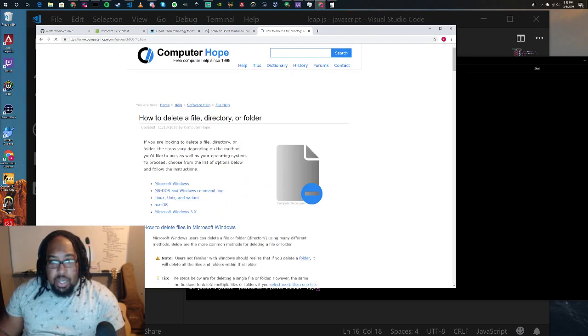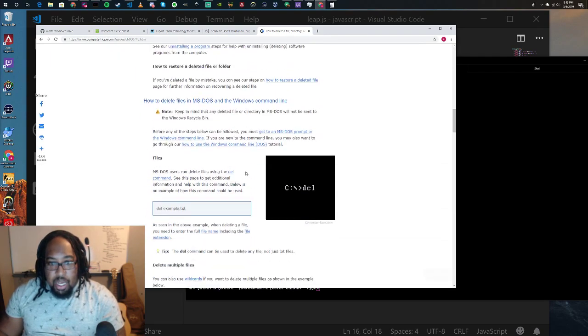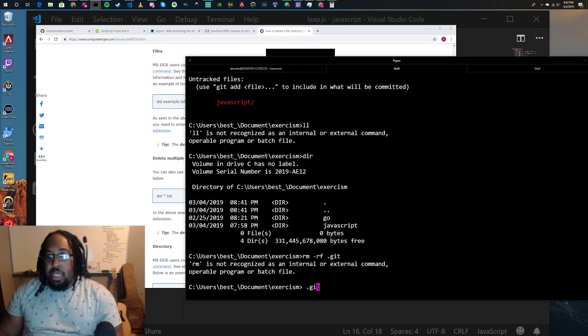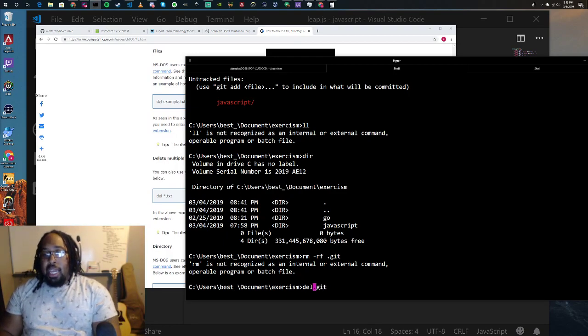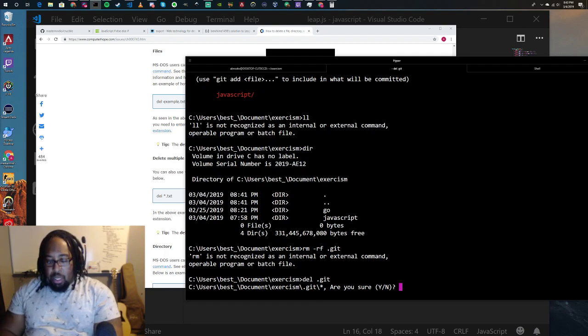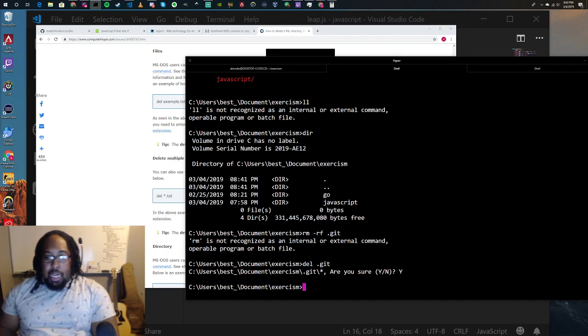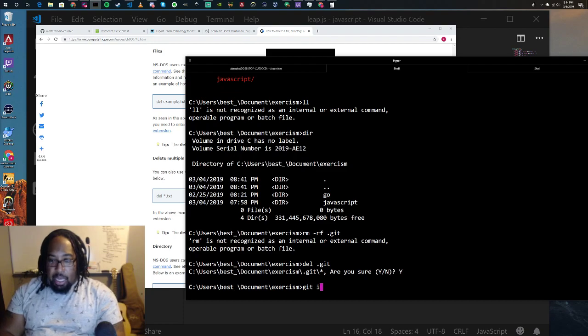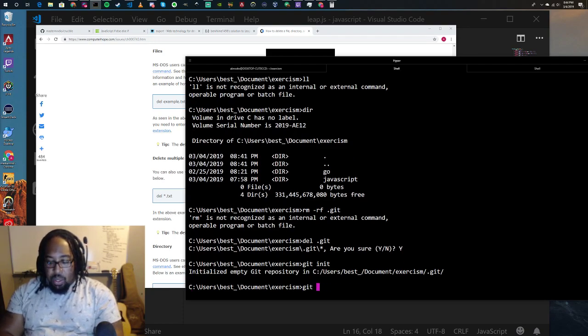Delete a file directory in Windows. Come on. Oh, delete del. So I'm going to delete this .git folder. When I did that git init, it created this .git folder. I'm going to delete it because I made a mistake here, and I'm going to do a git init again. Do another git status.